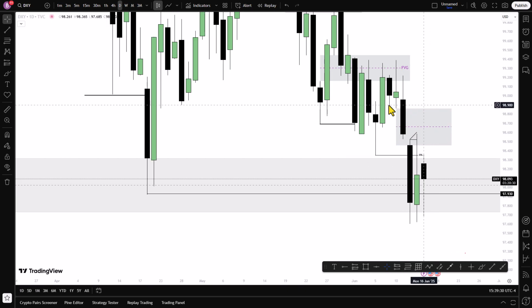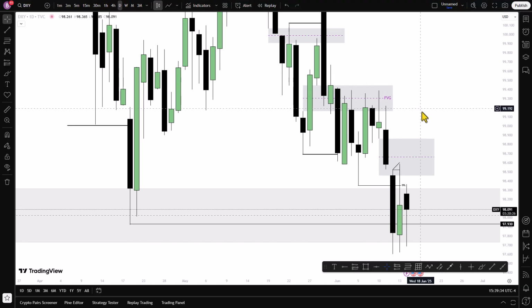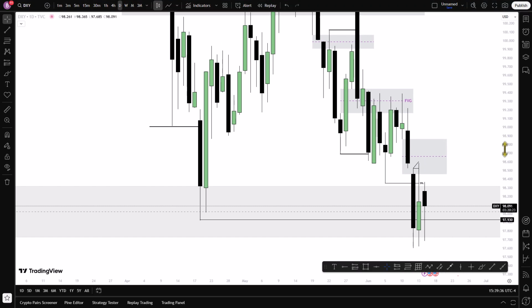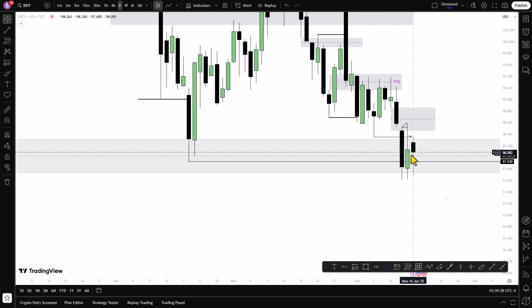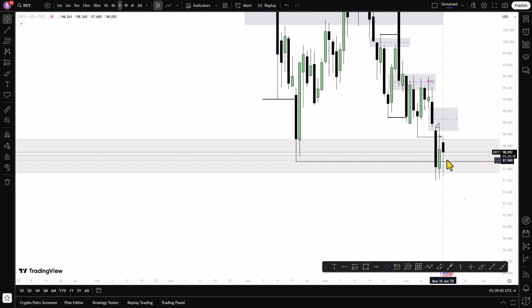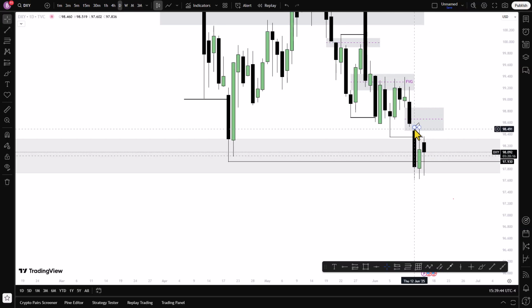But so far, I will still keep my bearish bias because I want to see price continue lower, provided that we see this previous day high has been taken and there's no previous day low taken, as well as this SMT divergence, and price is at a fair value gap. Remember, I told you if price is at an imbalance, we want to see SMT, and on the dollar we see an SMT, a crack in correlation between foreign currencies and the dollar.